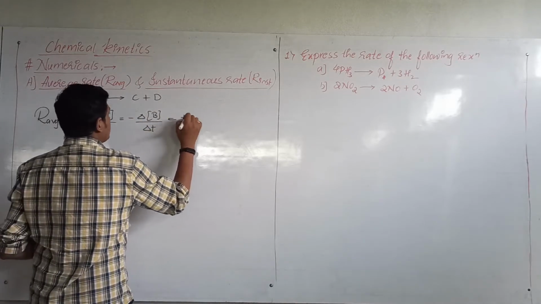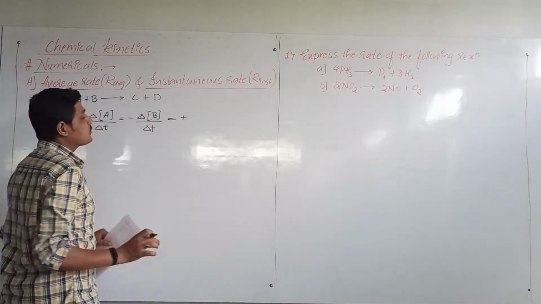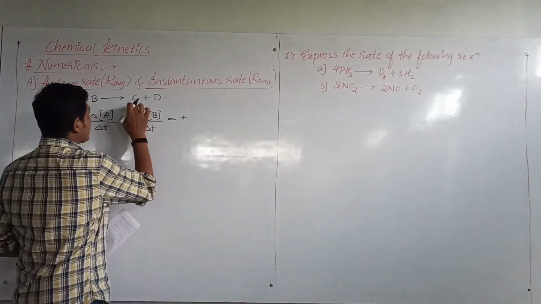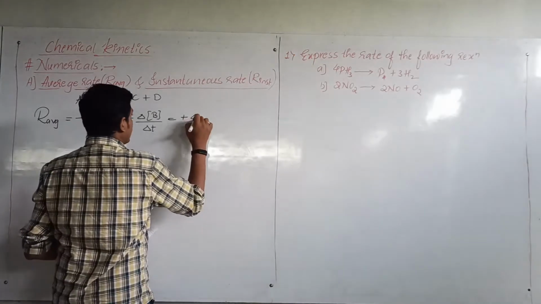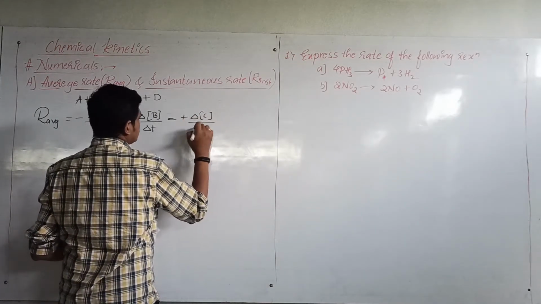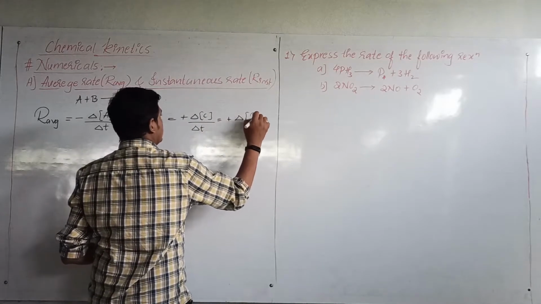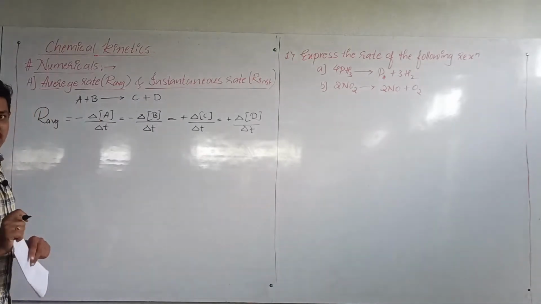plus. Why plus in terms of product? When we express the average rate in terms of product, we write the plus symbol, because the concentration of product is increasing with respect to time. So it will become delta B by delta t. So this is how we express the average rate of a reaction.